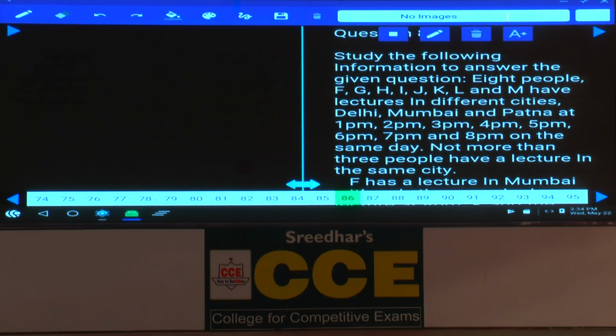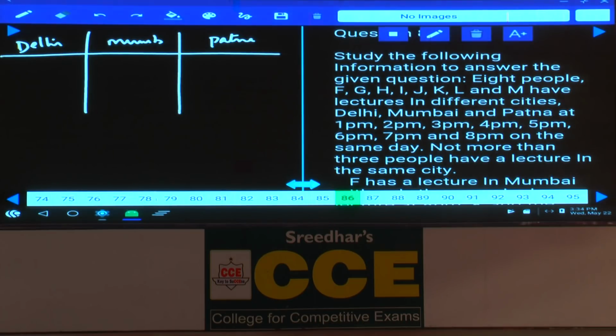Now it comes under which category? 8 persons are there, there are only 3 cities. It comes under common parameter. And now we need to divide this according to the parameter. Tell me what are the parameters here? Delhi, Mumbai and Patna are the 3 cities. Now these 8 persons are in these 3 different cities.